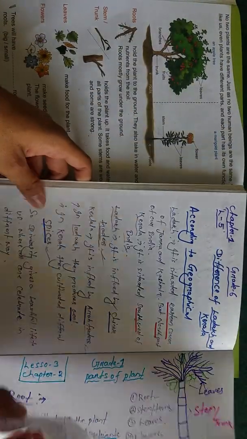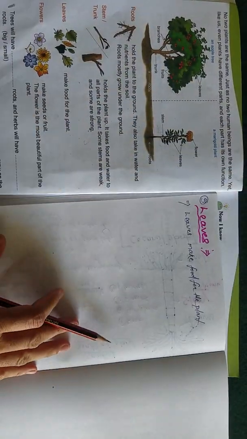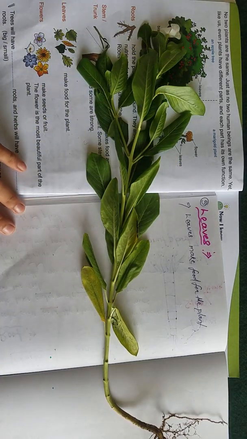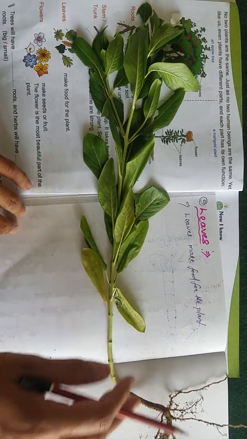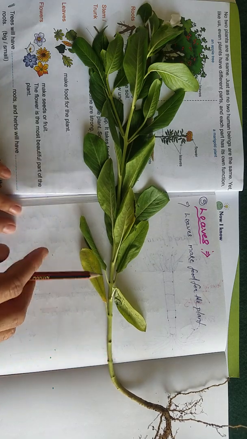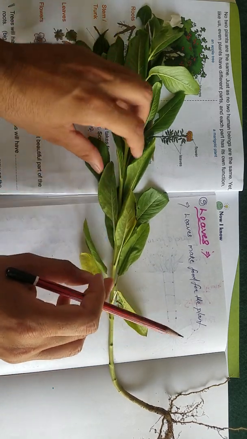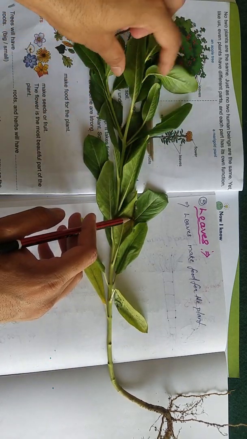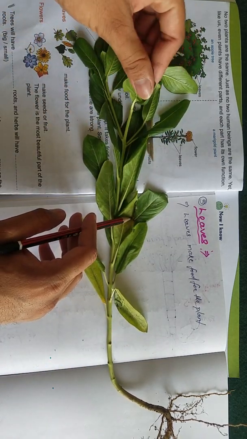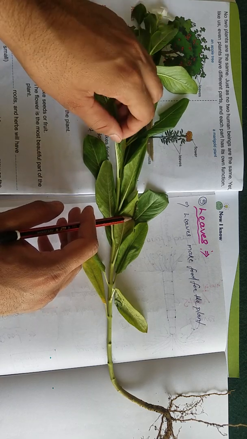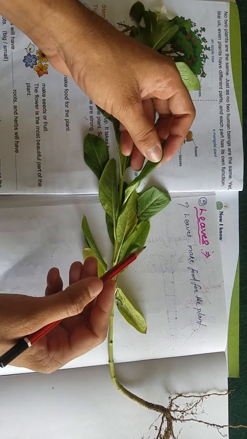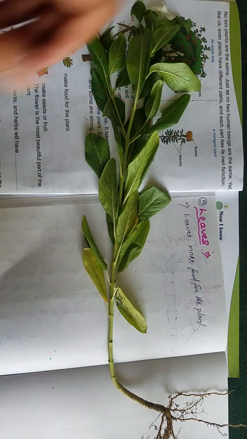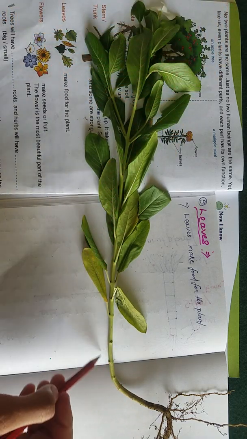So I will show you, students. Here you see this is the plant, and I told you this is the root part. This is the stem part or trunk part, and these are the leaves. See how many leaves there are. For one plant, there are many leaves, not only one leaf. Like we have lots of hair, a plant has lots of leaves. The leaves make food for the plant so that it can grow from small to big.